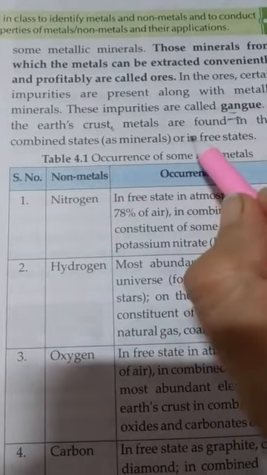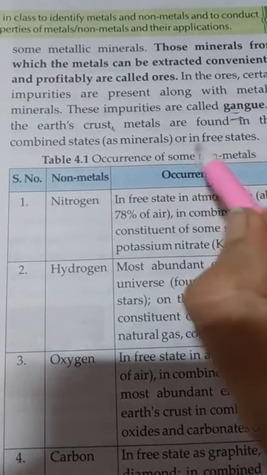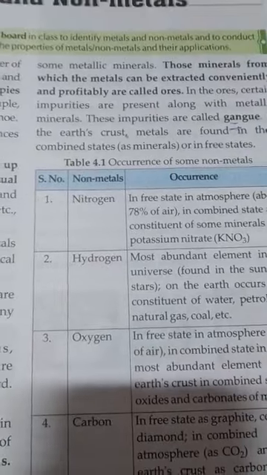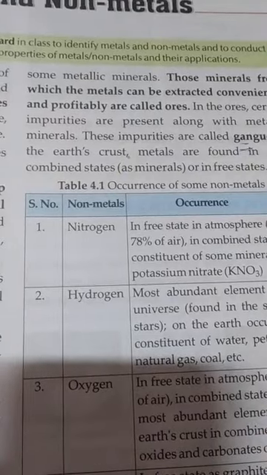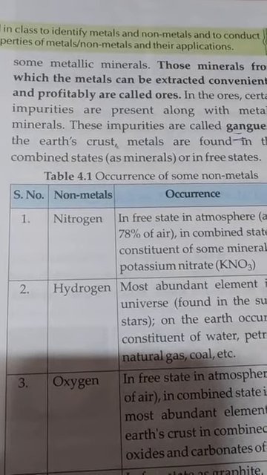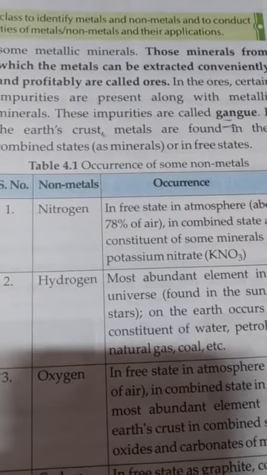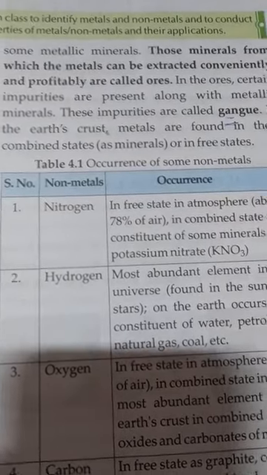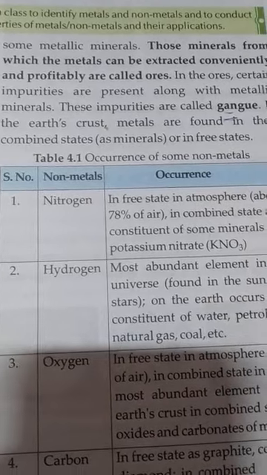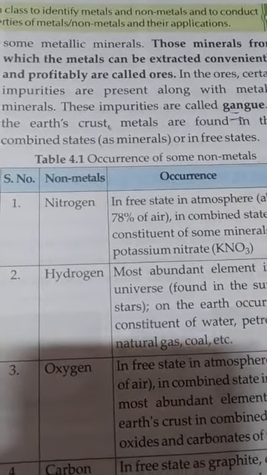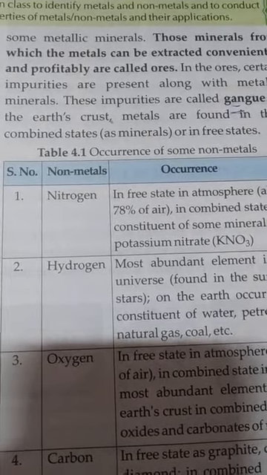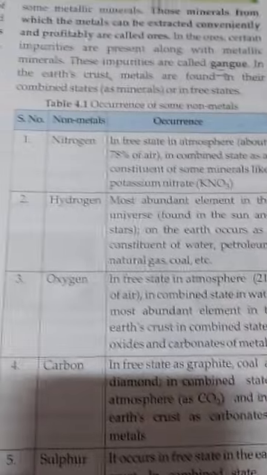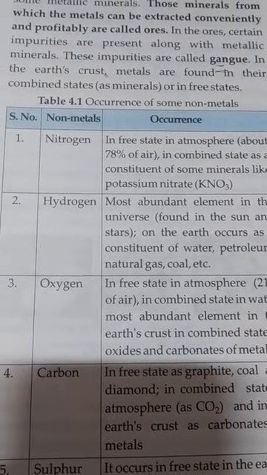In the earth's crust, metals are found in the combined state or in the free state. In the combined state, one type of metal is mixed with another, and in the free state only a single metal is found. Both conditions are possible. If it is in the combined state, we will separate them and extract the impurities from it. That is the occurrence of metals and non-metals: we get them from the earth's crust.